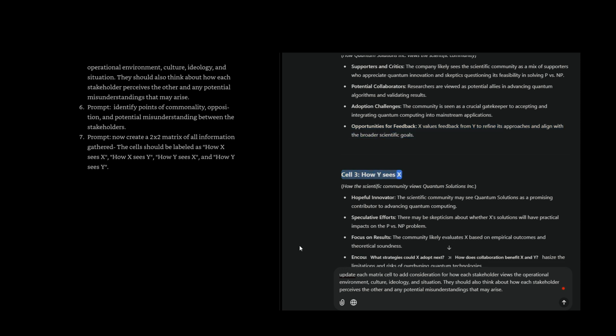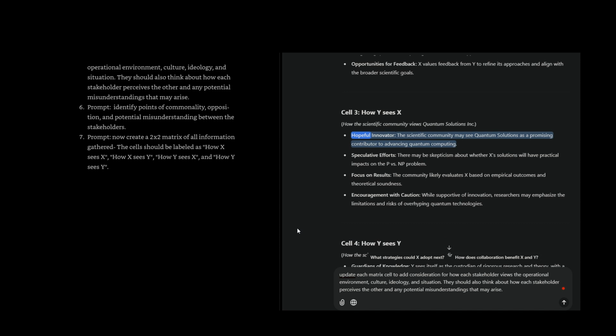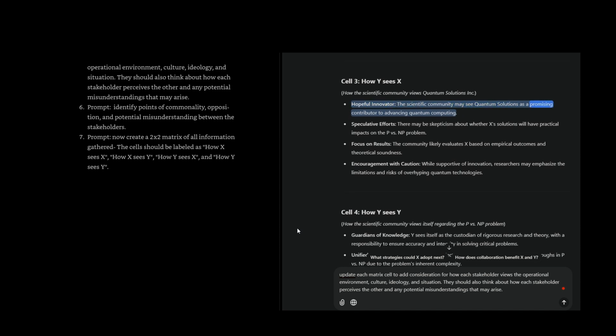Cell 3, how Y sees X. How the scientific community views Quantum Solutions Inc. Hopeful innovator: the scientific community may see Quantum Solutions as a promising contributor to advancing quantum computing. Speculative efforts: there may be skepticism about whether X's solutions will have practical impacts on the P versus NP problem. Focus on results: the community likely evaluates X based on empirical outcomes and theoretical soundness. Encouragement with caution: while supportive of innovation, researchers may emphasize the limitations and risks of overhyping quantum technologies.